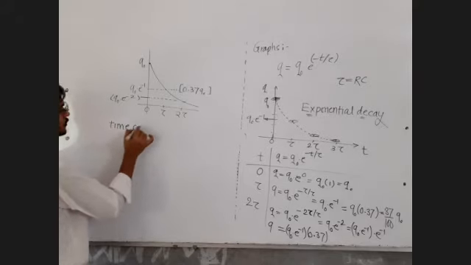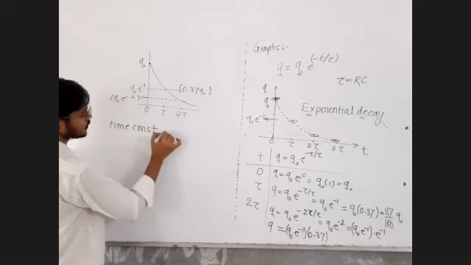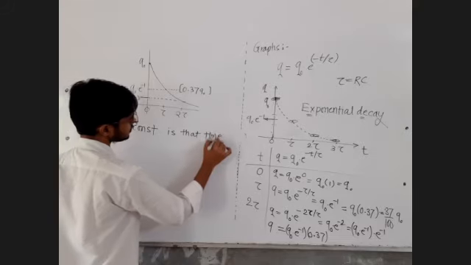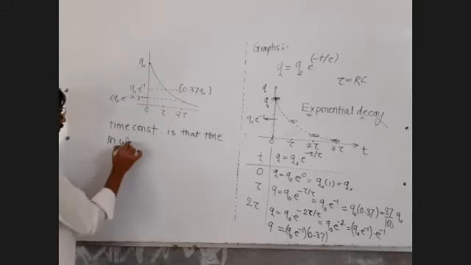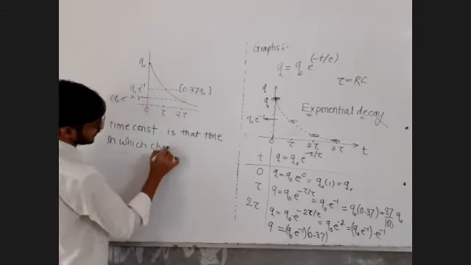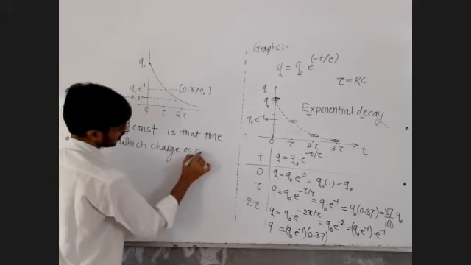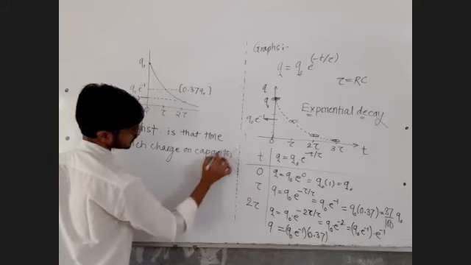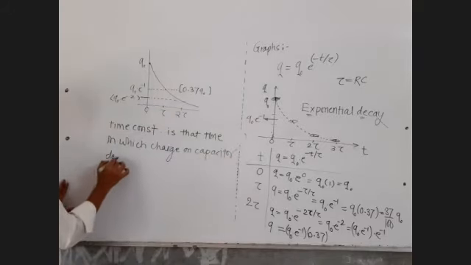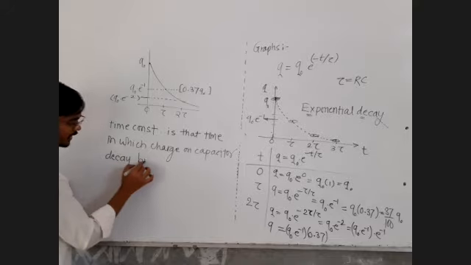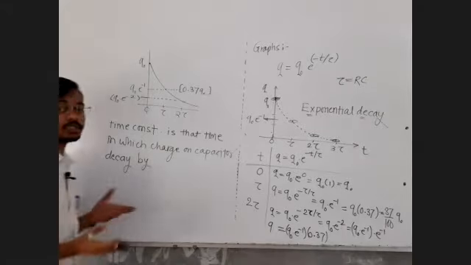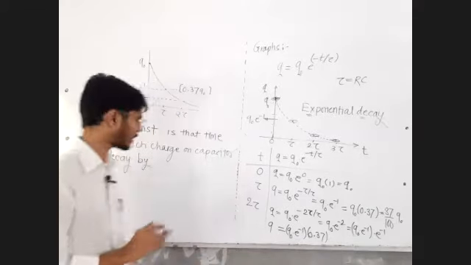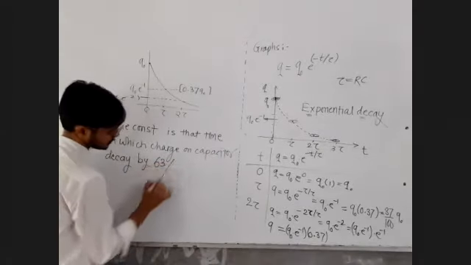So what can we write? Time constant is that time in which, just keep on writing, the charge on the capacitor decays by 63%. 37% is remaining, so 63% has decayed.